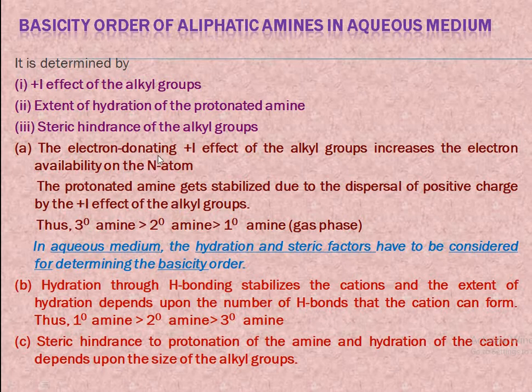The electron donating tendency of the alkyl group increases the electron availability on the nitrogen atom. Thus, the protonated amine gets stabilized due to the dispersal of the positive charge by the presence of the electron releasing alkyl groups. Thus, the basicity order of aliphatic amines in the gas phase can be written as tertiary amine more basic than secondary amine, and it is more basic than a primary amine.